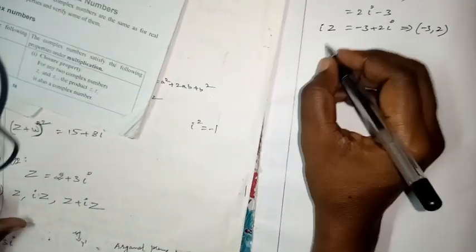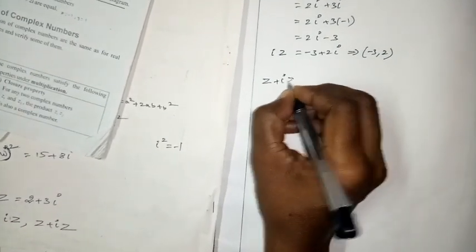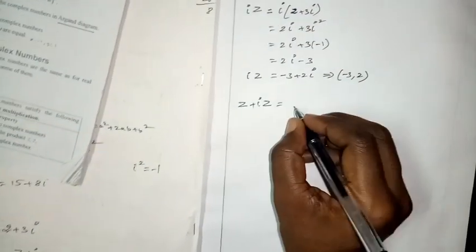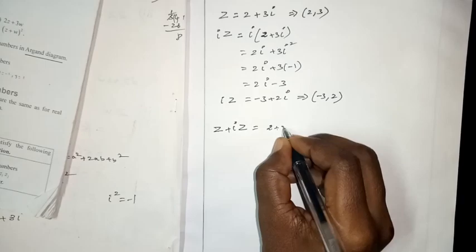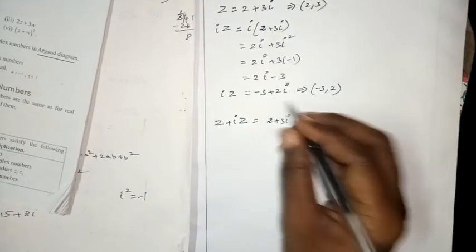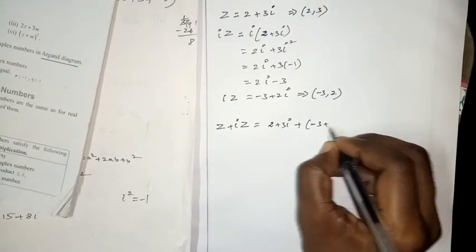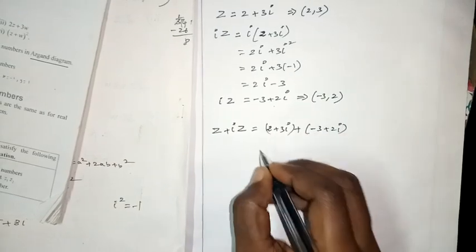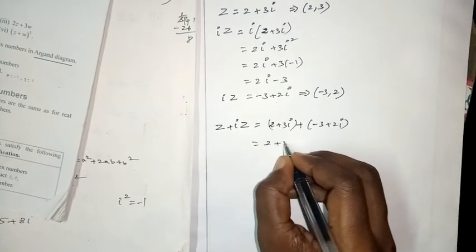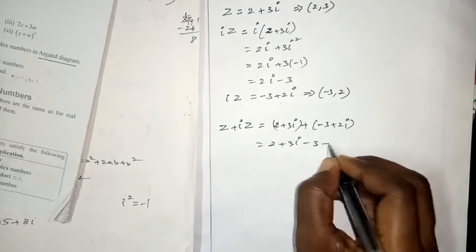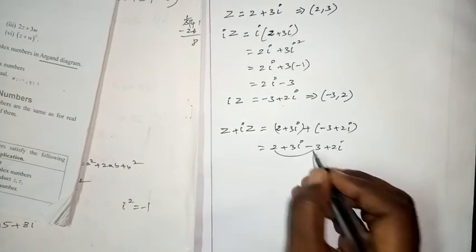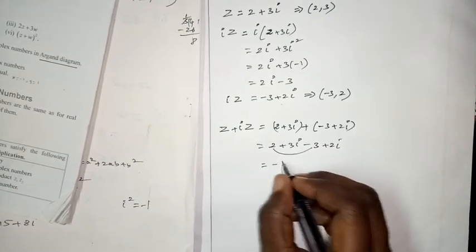Then come to the last part, Z plus iZ. Just now you found the Z value: 2 plus 3i, plus iZ value is minus 3 plus 2i. Remove the bracket: 2 plus 3i minus 3 plus 2i. Then add the real parts: minus 1.